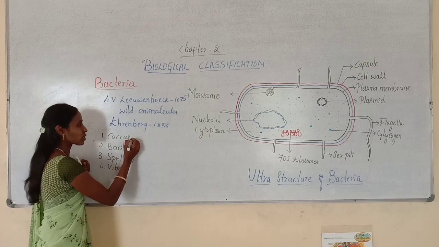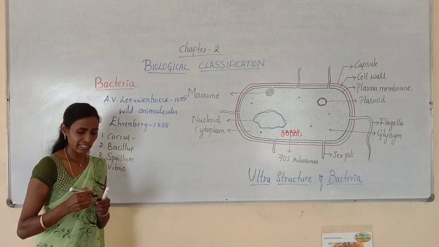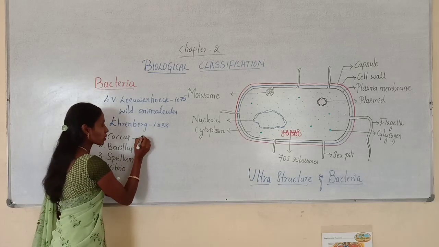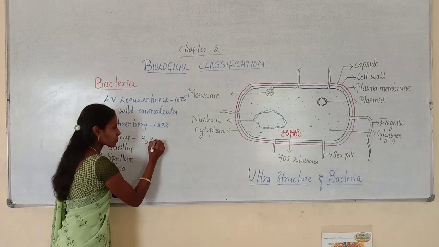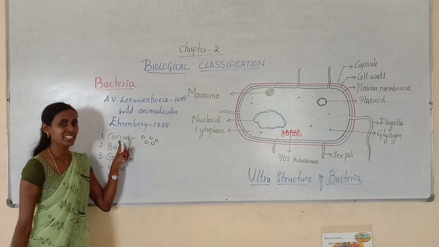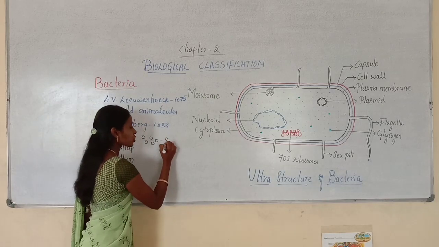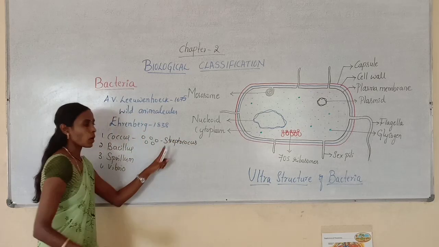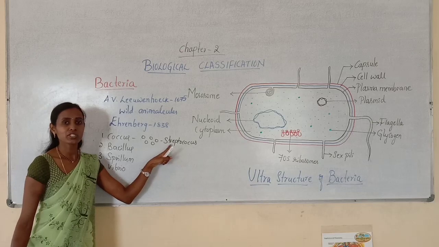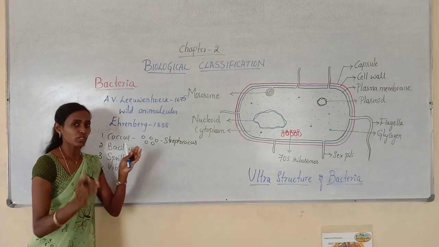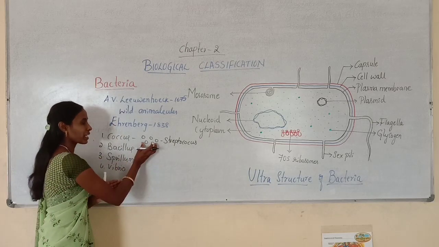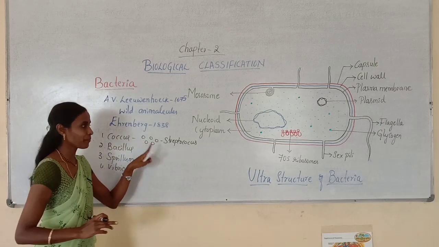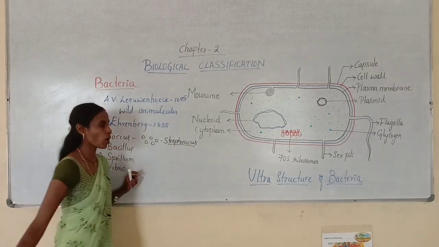The first one is coccus. Coccus, in the sense, these are the circular or spherical bacteria. If the bacteria looks like this, these are the spherical-shaped bacteria which can be called coccus. Example, streptococcus. So this is one kind of coccus bacteria, which means they are circular or spherical bacteria. The shapes are very important, so depending upon the shapes we are giving the names.